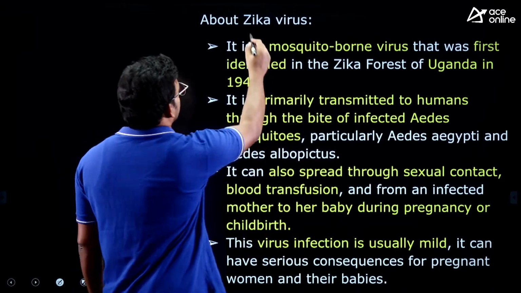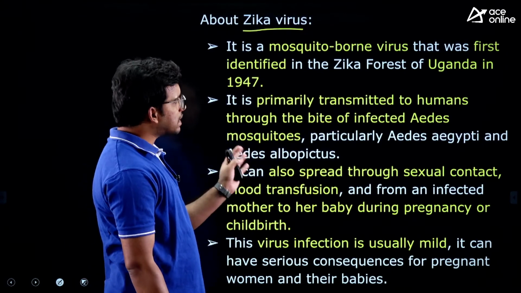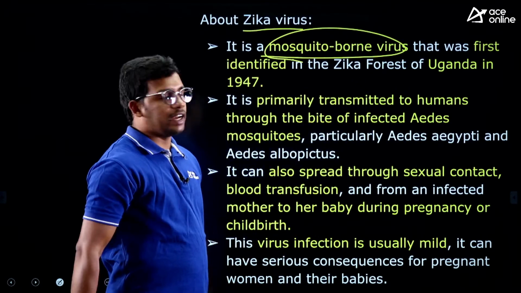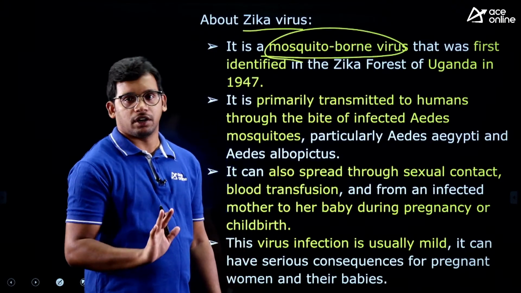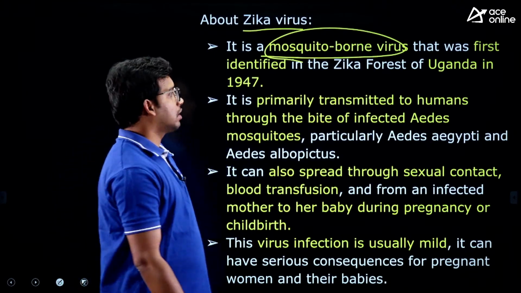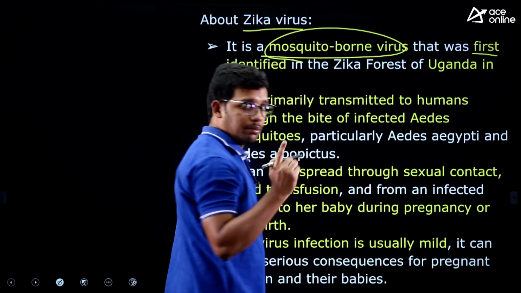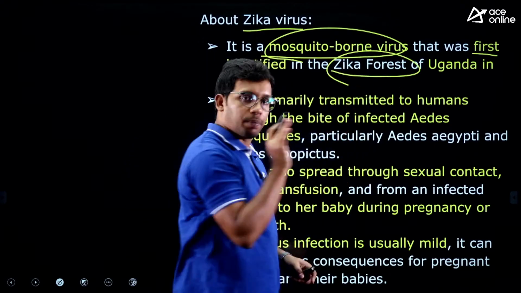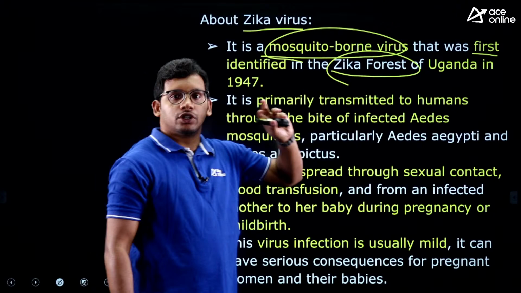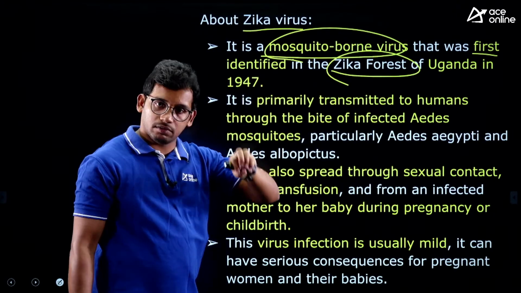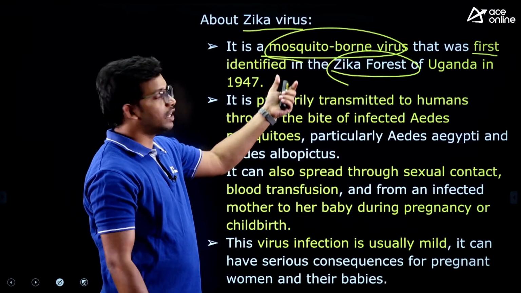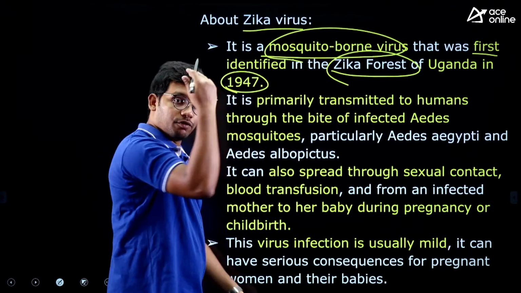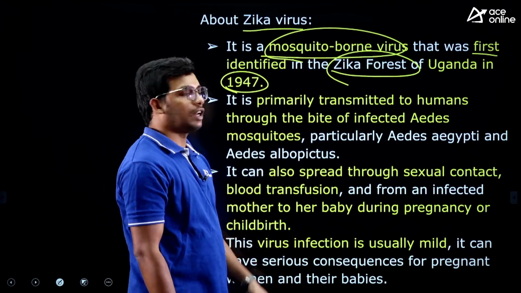So let's see about the Zika virus now. It is a mosquito-borne disease, fine. That means if a mosquito bites and transmits the virus, it can lead to Zika disease, right? This case was first recognized in the Zika forest. The forest's name itself is Zika. Zika is a place in Uganda, right? From that particular area they discovered this disease or virus for the first time. That's why it is called Zika virus, based on the place. It was discovered in 1947, that means our independence year. You can easily remember, right?